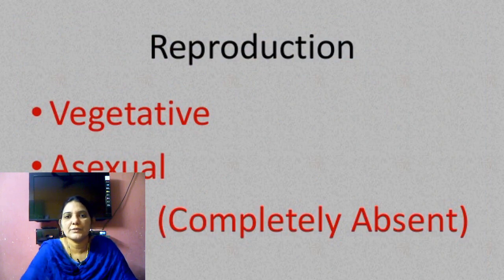Coming to reproduction, it takes place in two types: vegetative reproduction and asexual reproduction.